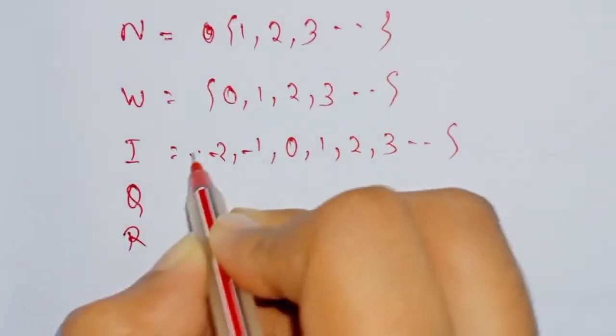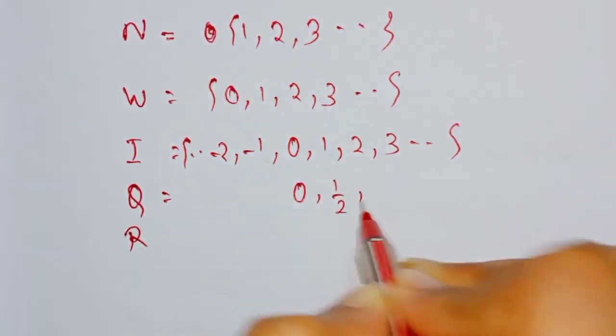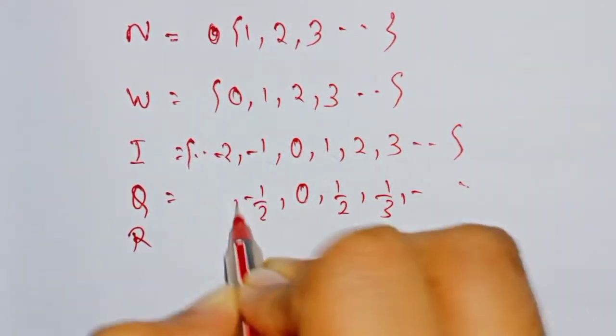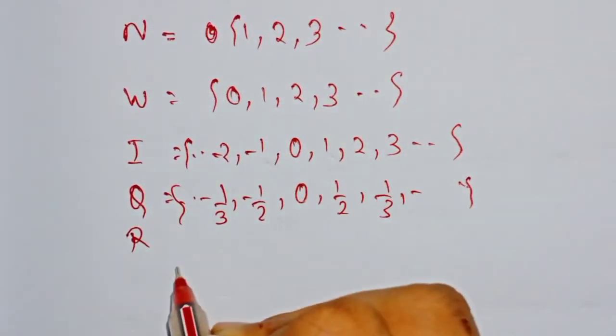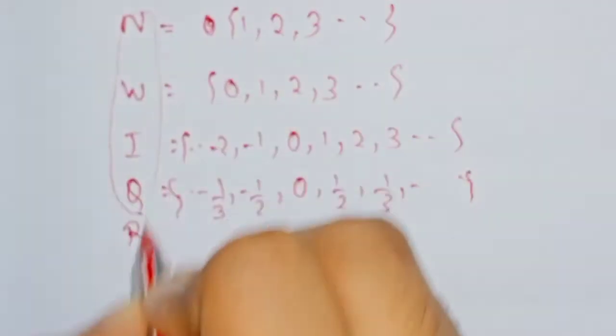The set of integers is 0, 1, 2, 3, and -1, -2, and so on. The set of rational numbers is 0, 1/2, 1/3, and so on, and -1/2, -1/3, and so on. And the real numbers are the set of all these.